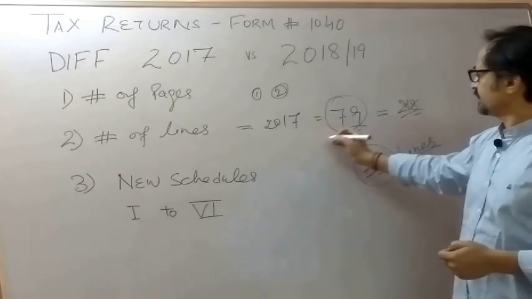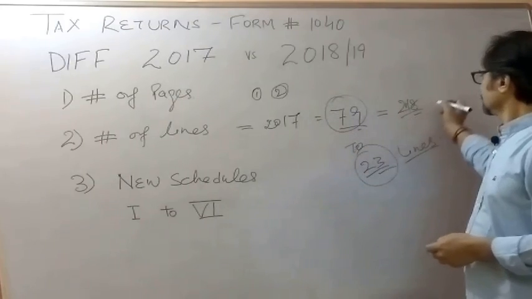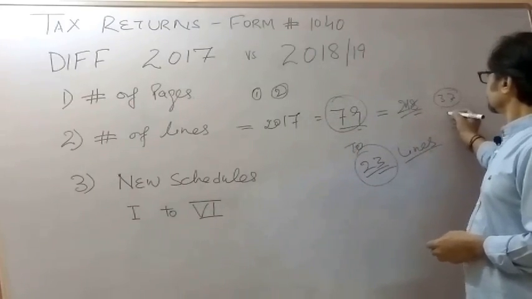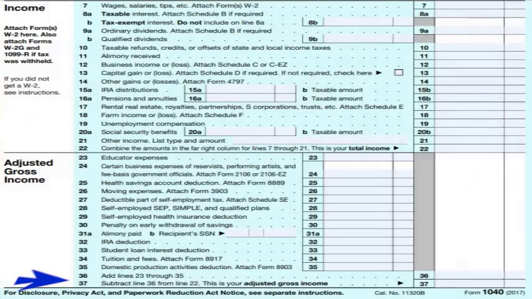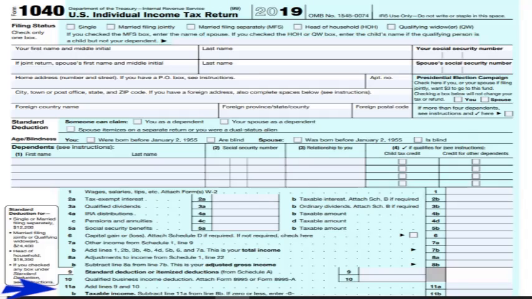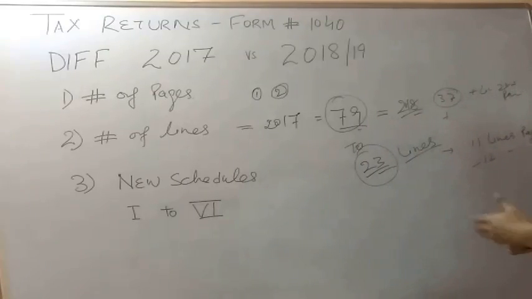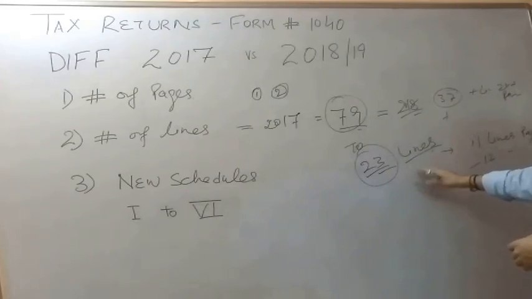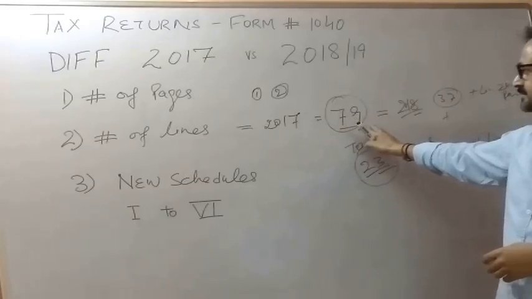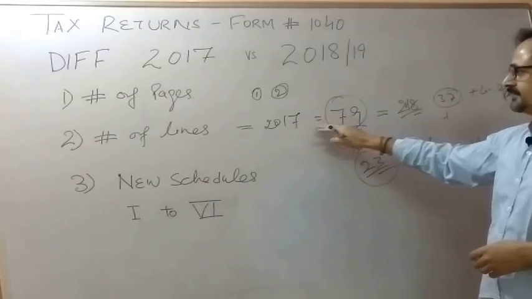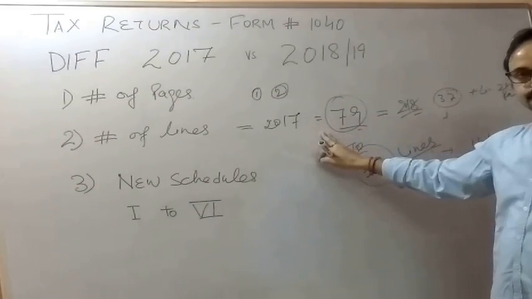Previously in 2017 there were about 37 lines in one page, and the rest of the lines were on the second page, as you can see on your screen. Now almost 50% of lines have been given in each of the separate pages. Now what happened to the rest of the lines that have been eliminated from the previous 2017 tax returns,